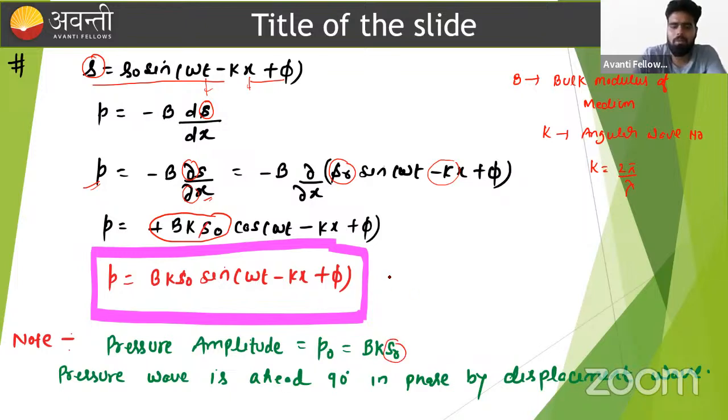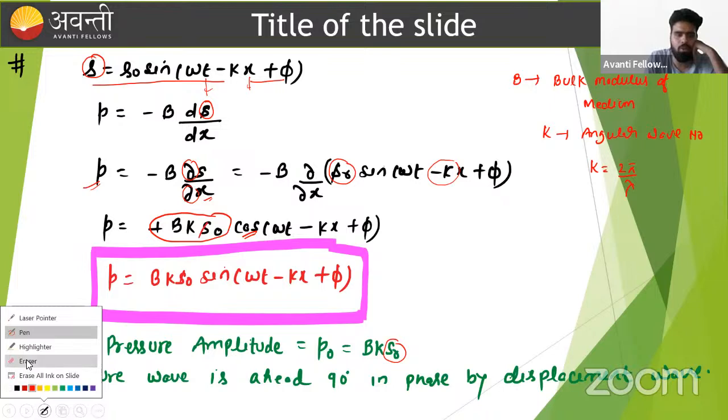One more thing we should see from this equation. If we want to write this cos equation in the form of a sine equation, how can we write it? We should add pi by 2 here.